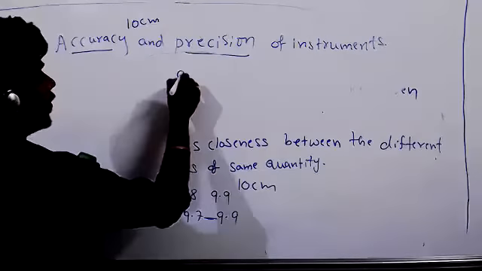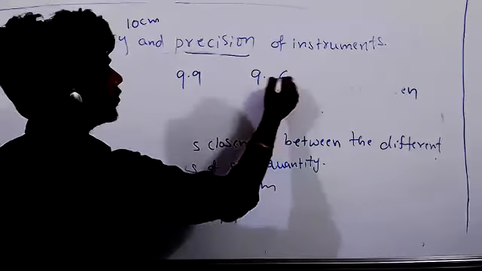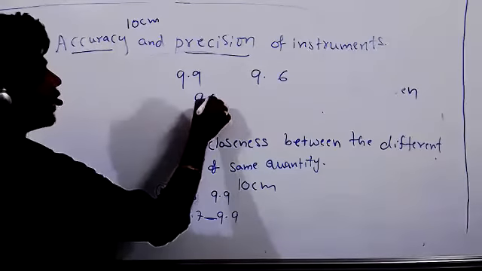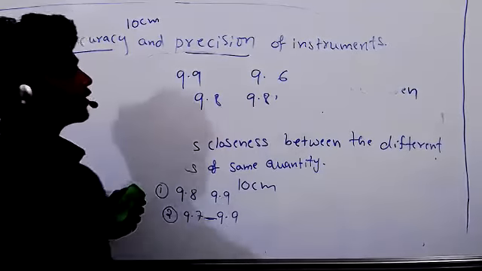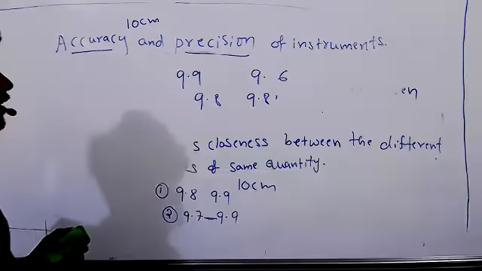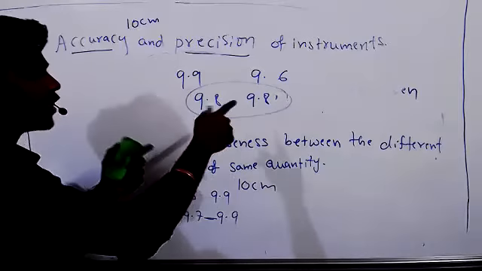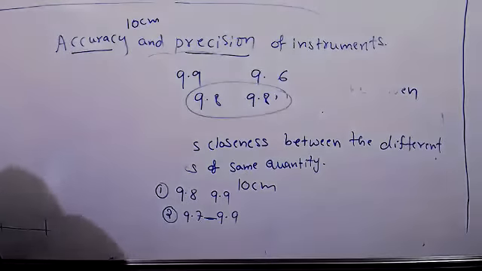One time if I get 9.9, one time if I get 9.6, is there any closeness here? No, sir. One time 9.8 I got, one time 9.81 I got. Which one has more precision? 9.8 and 9.81, the second one, because the values are very close to each other. Got it?